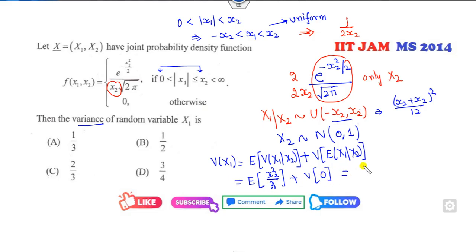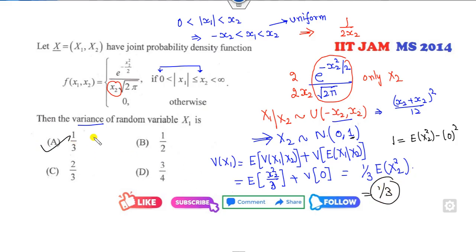So it means it is 1 over 3 expected value of x2 square. So what is the x2 square? What is the expected value of this? You can find it through the variance. Variance is my 1. Fine. This is E of x2 square minus 0 square. So the answer is 1 over 3, which is the right answer of this problem. The only thing is you need to identify the distribution. That's all.